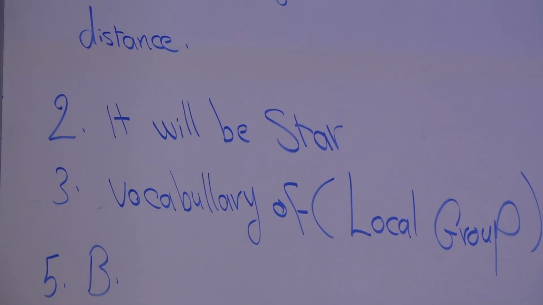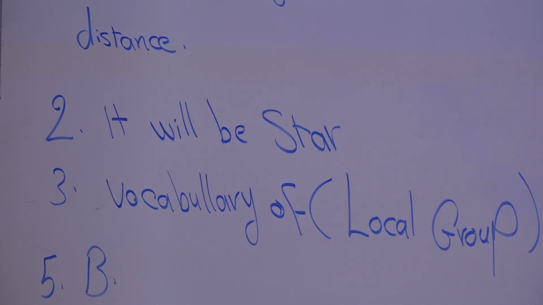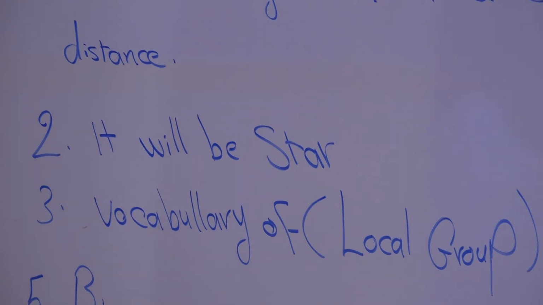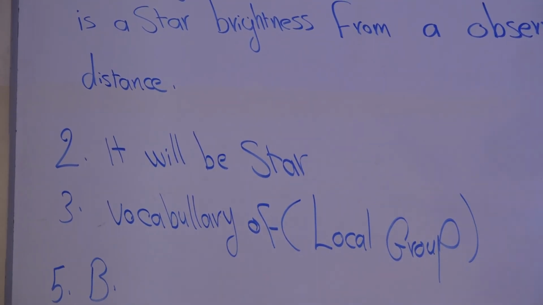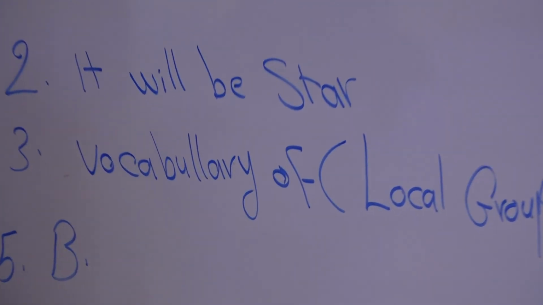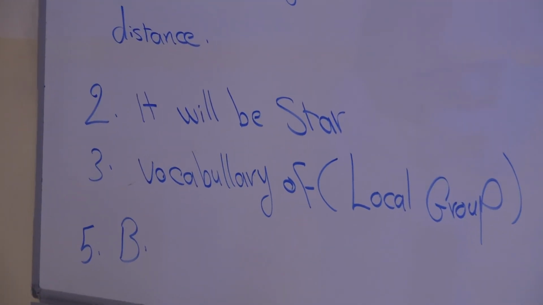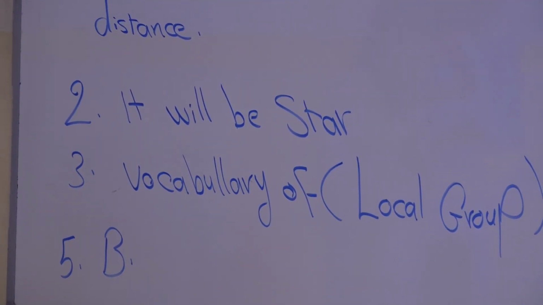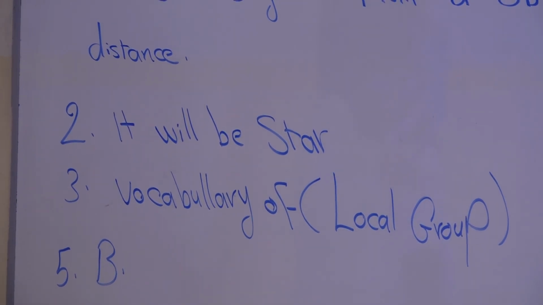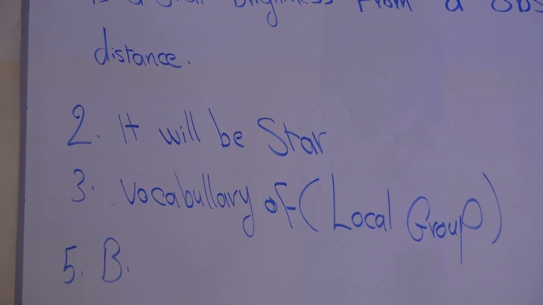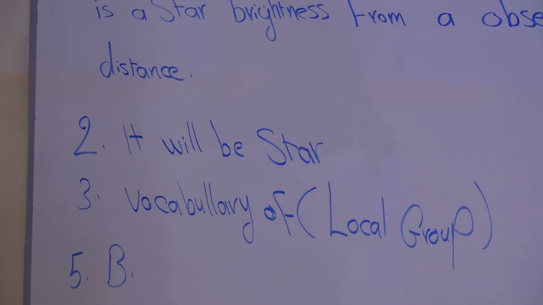I explained it already, and I think I wrote it for you, and you have it. That's why I didn't write it here. The basic shapes were elliptical, spiral, barred spiral, and also the last one, irregular.